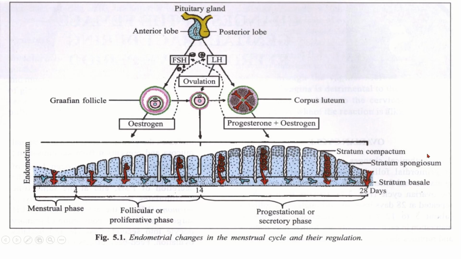So same thing here, stratum compactum and stratum spongiosum taking part. You can see there is increase in the thickness of endometrium, 5 to 7 millimeters. It was 1 to 3 millimeters in follicular phase. Now it is 5 to 7 millimeters. You can see the more coiling of the spiral arteries, more tubular glands.